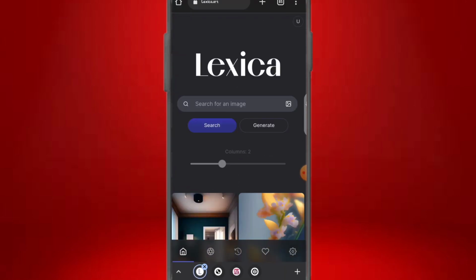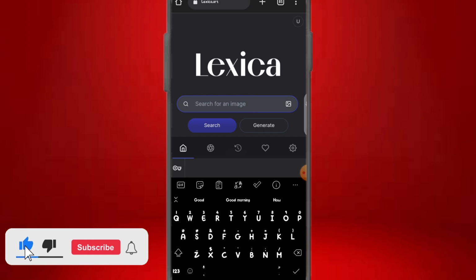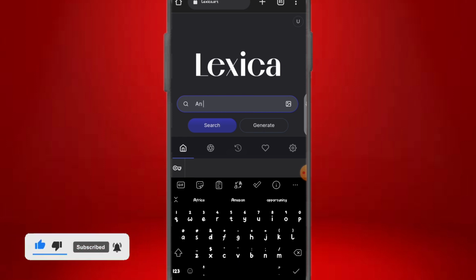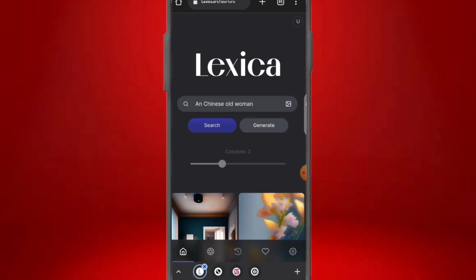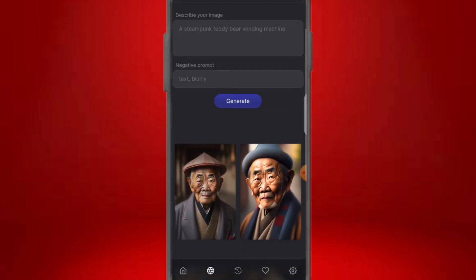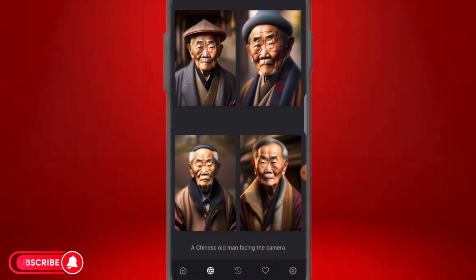So just come here. The first thing is to sign up an account. It's very important. You click on this very place and sign up an account with them. So once you come here, you just go ahead and search any AI you want. The same thing applies here. I will just go ahead and search in anything, guys, anything. Click on generate, and it's going to generate an AI for you. As you can see, this is what we searched for right now, and it has generated it for us.